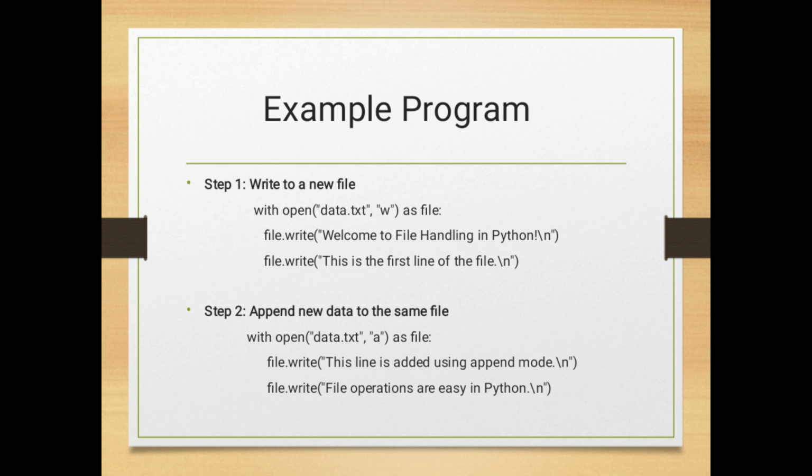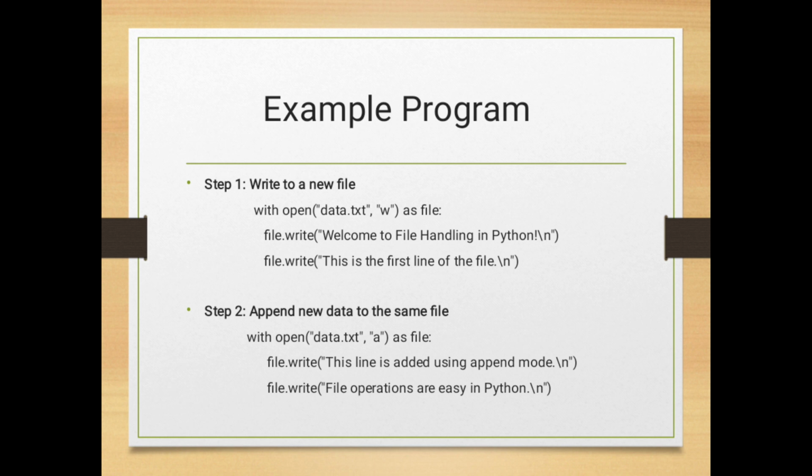Next line, file.write welcome to file handling in Python. This writes the text welcome to file handling in Python into the file, and \n is a new line character. It moves the cursor to the next line in the file. file.write this is the first line of the file adds another line to the file. Again \n ensures that the next content, if any, starts on a new line.